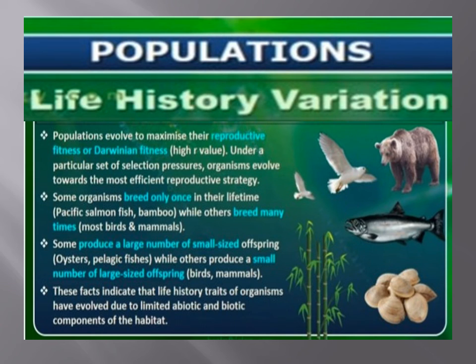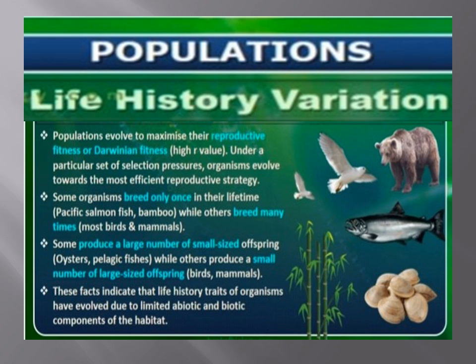Life history variation. Populations evolved to maximize their reproductive fitness or Darwinian fitness, high r value, in the habitat in which they live. Under a particular set of selection pressures, organisms evolve towards the most efficient reproductive strategy. For example, Pacific salmon fish and bamboo breed only once in the lifetime. Most birds and mammals breed many times during their lifetime.